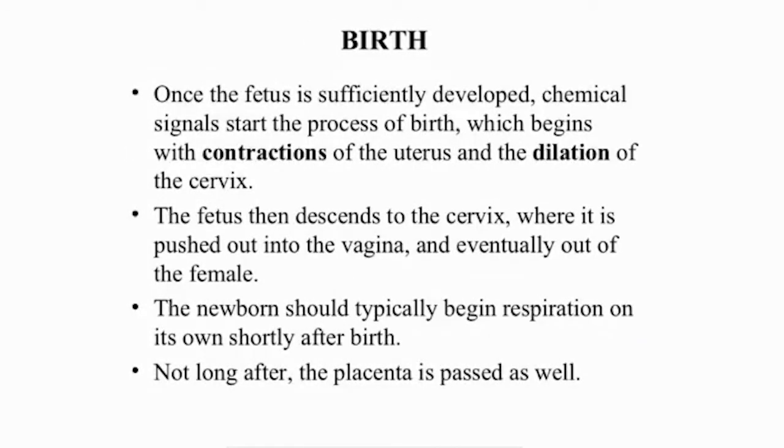Birth. Once the fetus is sufficiently developed, chemical signals start the process of birth, which begins with contraction of the uterus and the dilation of the cervix. The fetus then descends to the cervix, where it is pushed out into the vagina and eventually out of the female. The newborn should typically begin respiration on its own shortly after birth. Not long after, the placenta is passed as well.